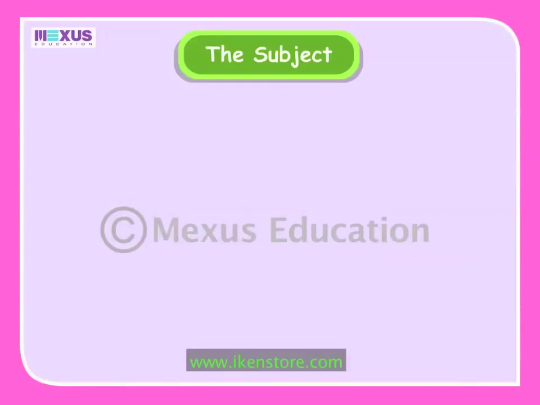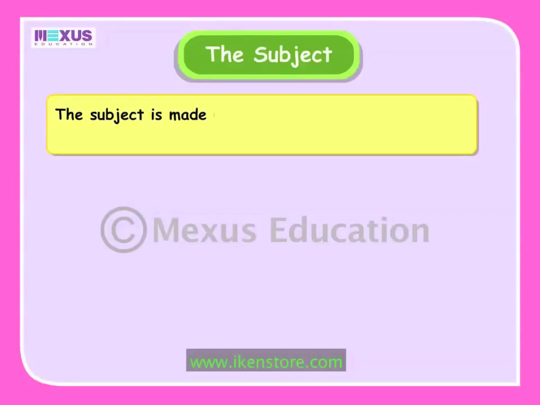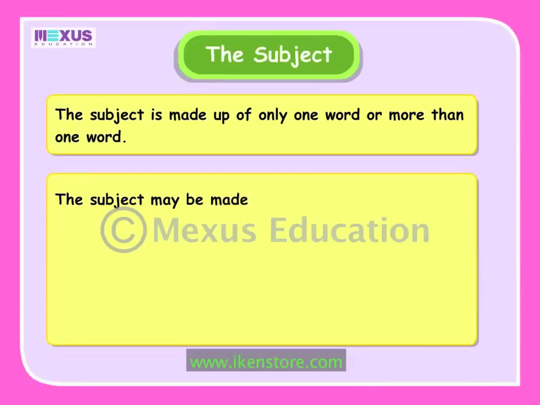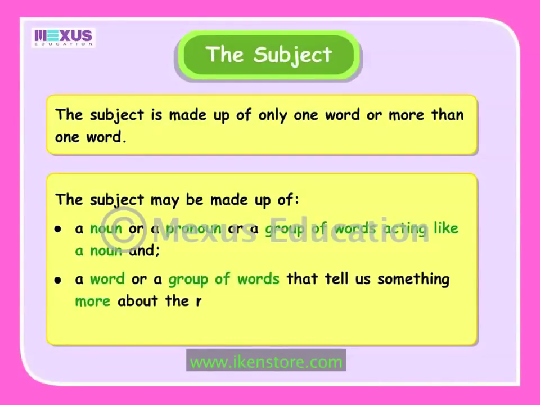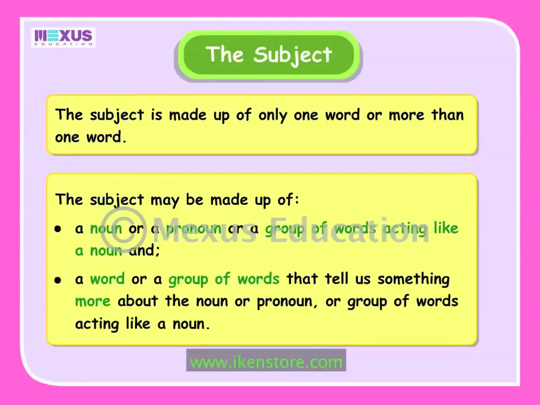If we look at the subject a little more closely, we can see that the subject is made up of only one word or more than one word. The subject may be made up of a noun or a pronoun or a group of words acting like a noun, and a word or group of words that tell us something more about this noun or pronoun or group of words acting like a noun. Let's take a closer look at this with the help of a few examples.